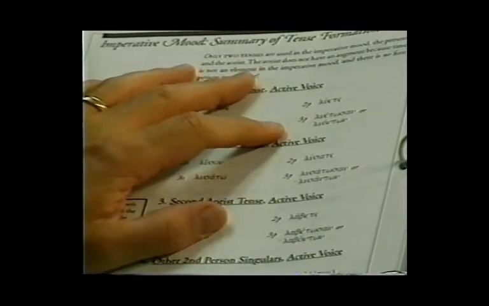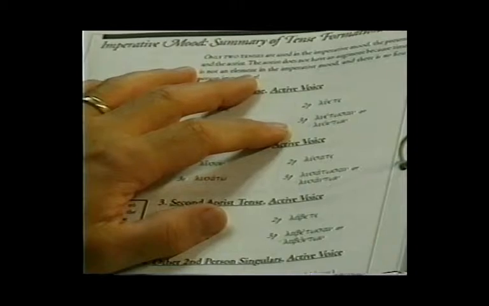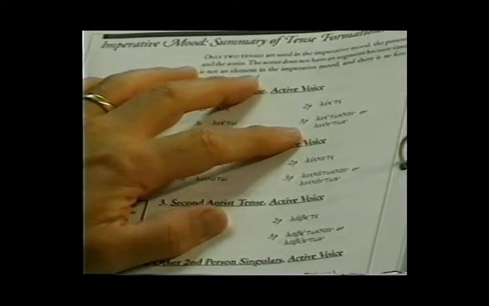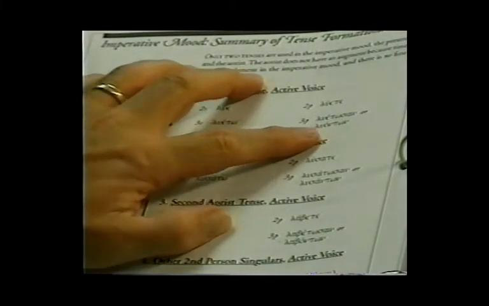The third person plural is not that frequent, luetosan, or it can also be spelled luonton, which would be a carryover from classical Greek. Looks like a participle, doesn't it?